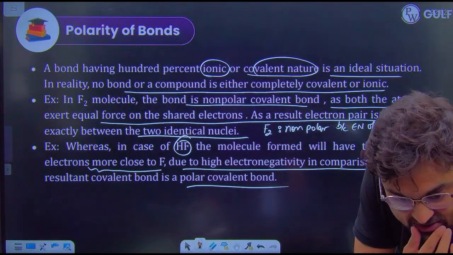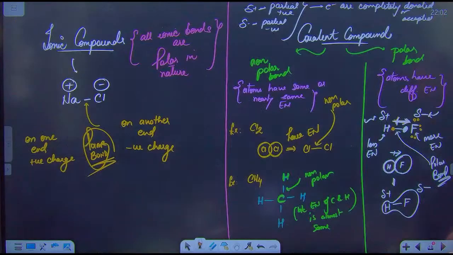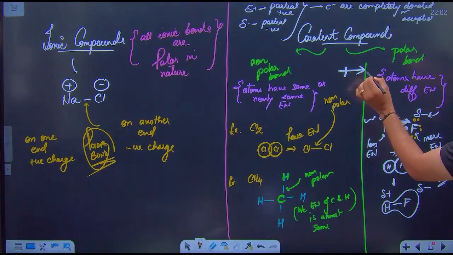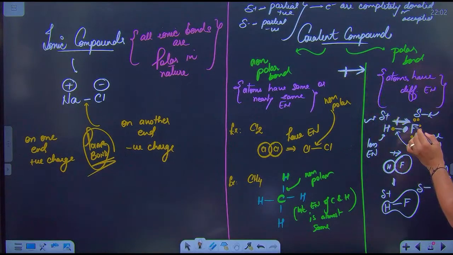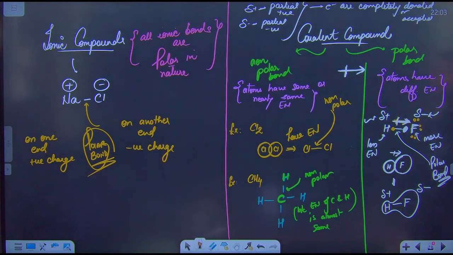The arrow, which side is negative? See, I have formed this arrow, the arrow which looks like this. See, this is the sign of polarity. The head of the arrow should be towards the atom which is more electronegative, and the tail side should be towards the atom which is less electronegative.